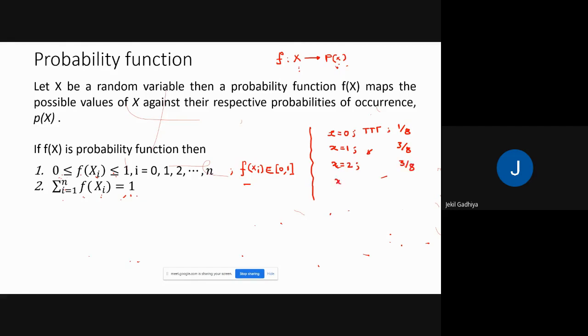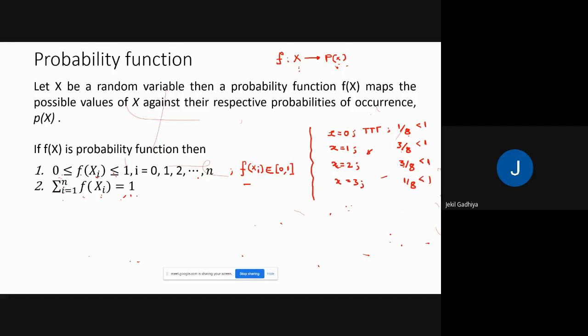And for x equal to 3, the probability is 1 by 8 of getting a head. Okay. Now, if you generate a function for this, what is the value at each point? That is less than 1. Okay, that means the first condition is satisfied here.